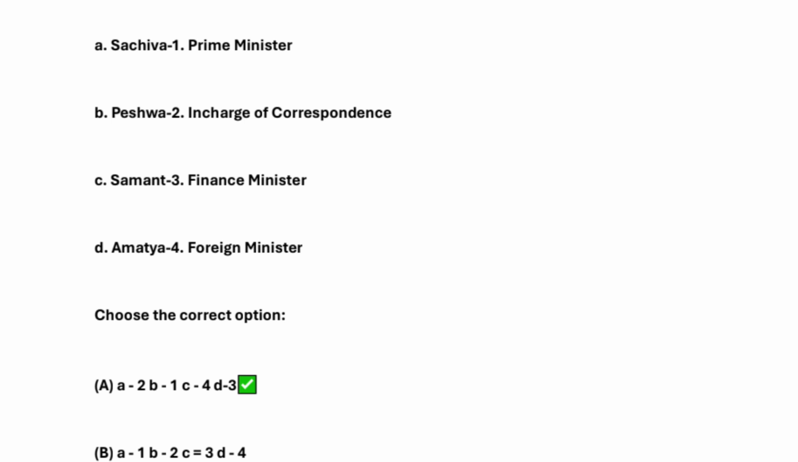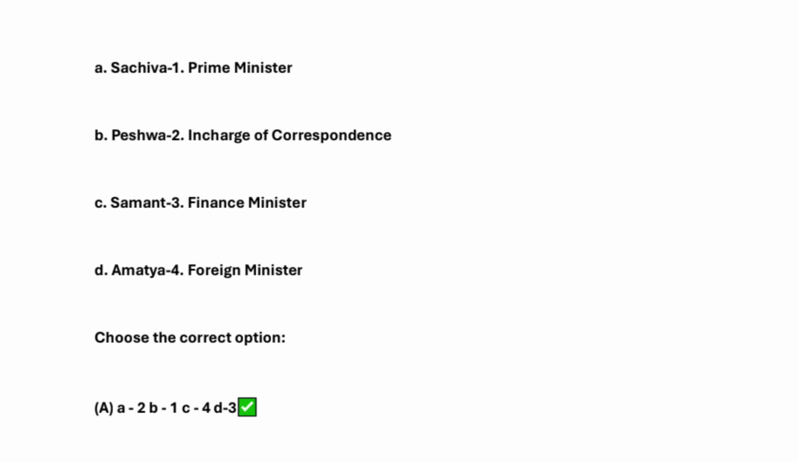So match the following, the Ashtapradhan system of Maratha rulers, right? So the answer is what here? A2 means what? Sachiva, in charge of correspondence. B1 is what? Peshwa, the Prime Minister, right? C is what? Samant, for foreign minister. And D is what? Amatya, finance minister, right? So this is all about it.